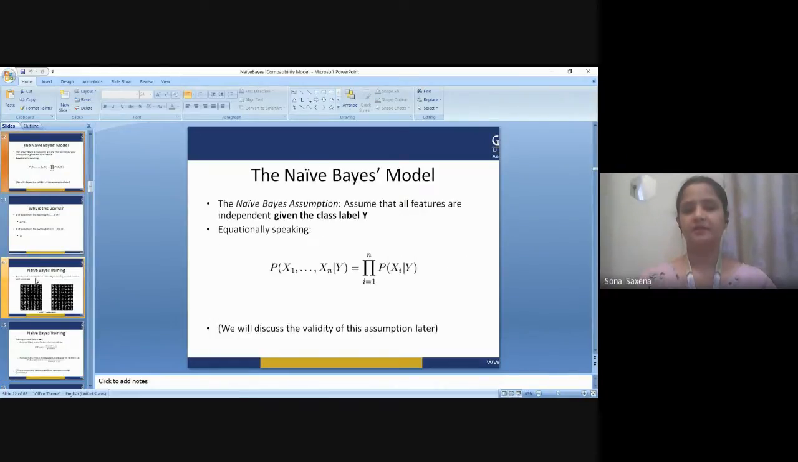So, this is the naive Bayes model, and here we are assuming that all the features are independent given the class label y. This is the equation.